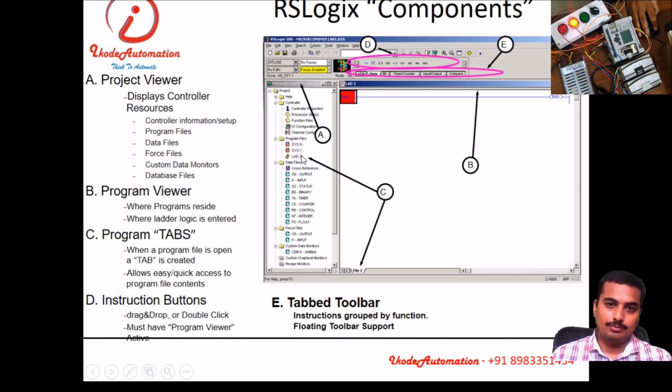The ladder, if you double click on the ladder 2, then you will find this file open. If you have multiple ladders, that is subroutine programs, and you click on that, you will find multiple ladders or multiple windows will appear over here. Then the instruction buttons are available here, all the instruction set, and you can change the instruction tab by clicking here. Okay. Then the menu bar is here, the toolbar is here, and the processor status you can see at this position, whether you are offline or online or whatever. If you are online, then this part will rotate.